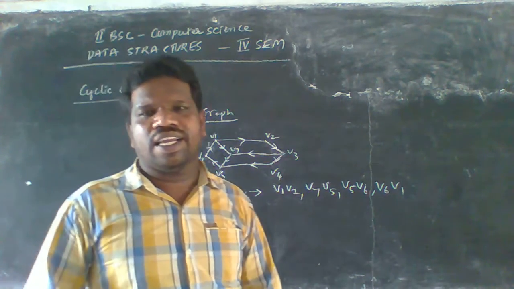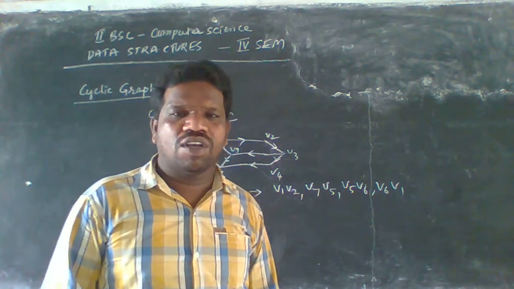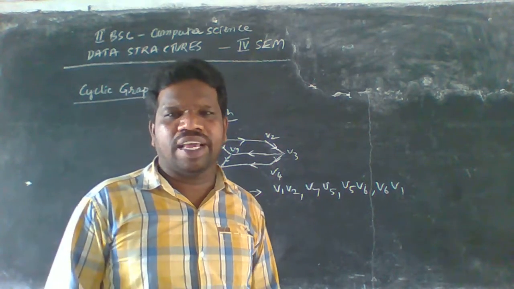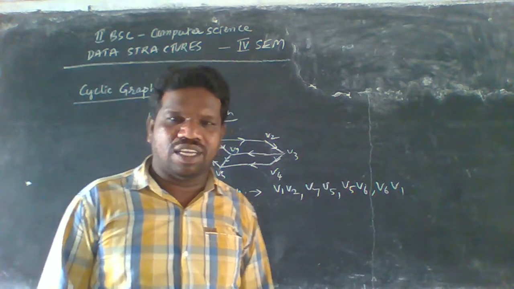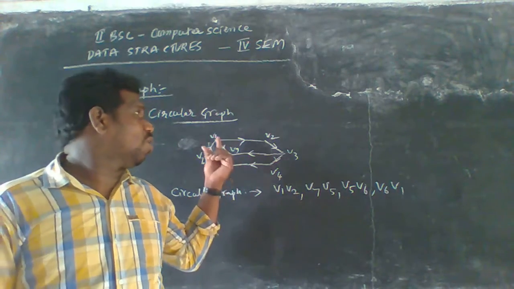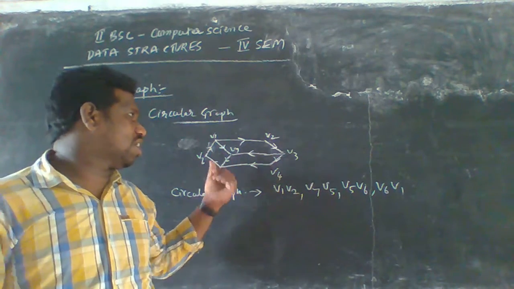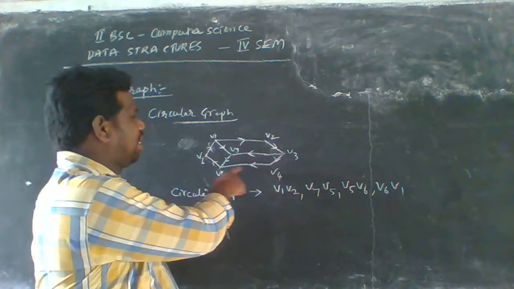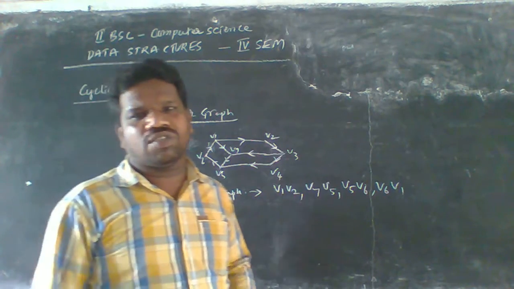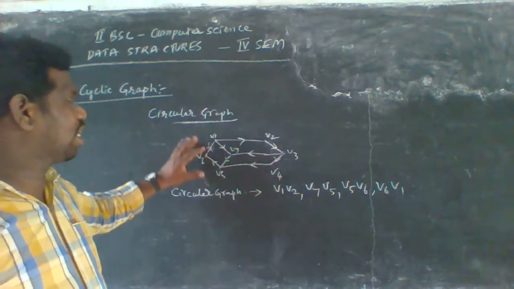Whenever we take a graph, the minimum length will be the best one, so we use only the shorter cycle, not the entire cyclic diagram.